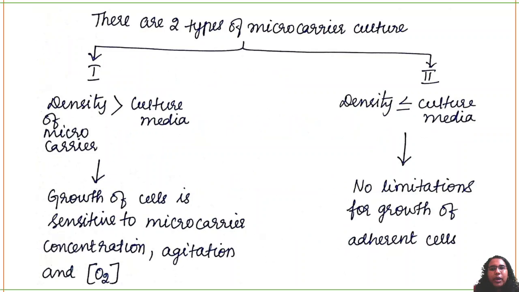So there are two types of microcarrier culture. One is where the density of the microcarrier is greater than the culture media itself. That means the growth of the cells is sensitive to the microcarrier concentration, so agitation and oxygen are required. If the density of the microcarrier is less than the culture media, there is no limitation of growth for the adherent cells. So usually the second type of microcarrier culture is used.